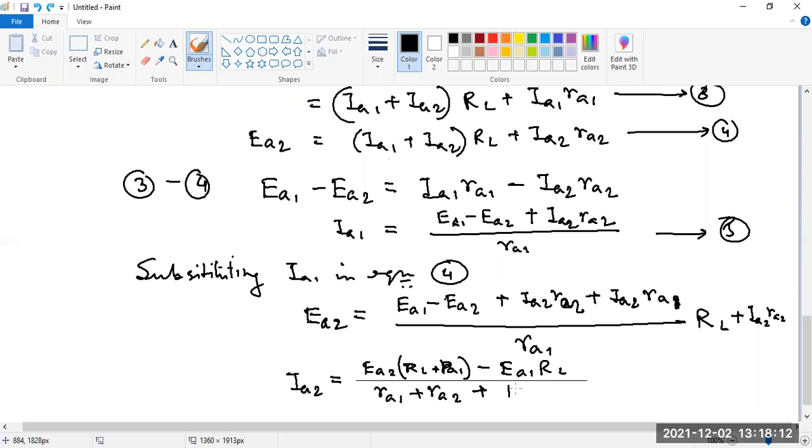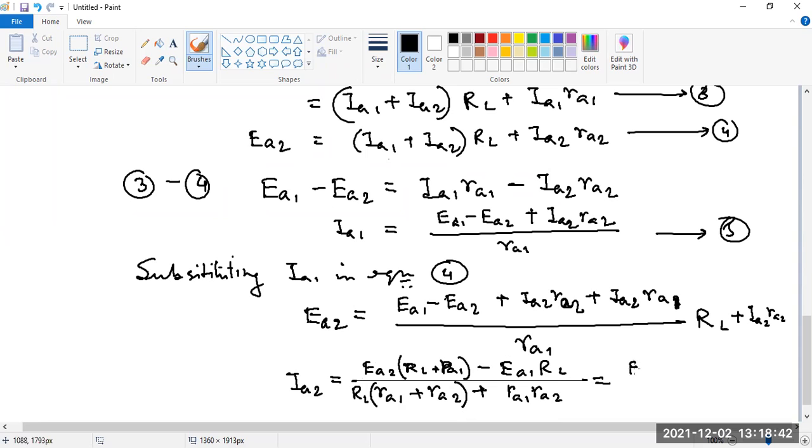There will be another RL. Sir, RA1 plus RA2 into RL. This is RA1 RA2 RL. This is correct. Or in a different way, we can also represent it if we take the RL separately.